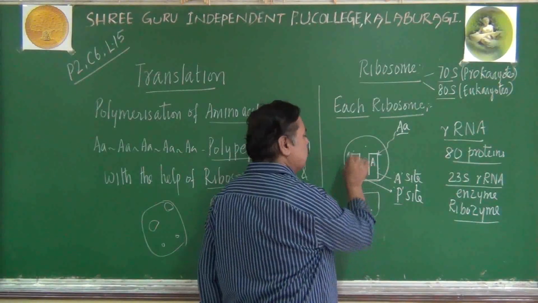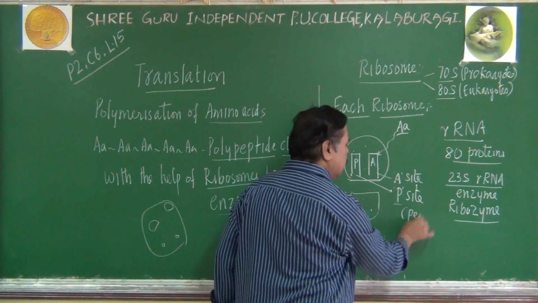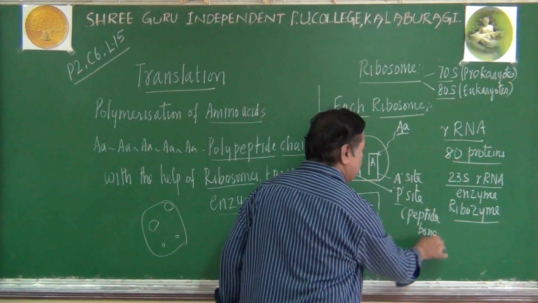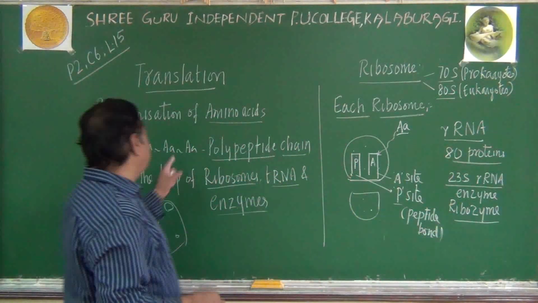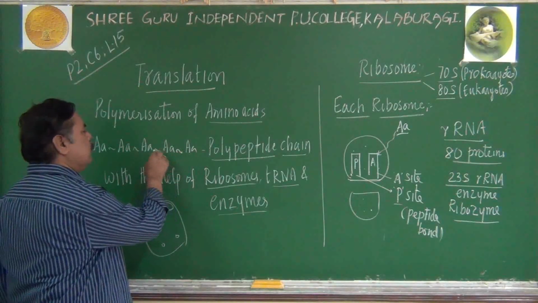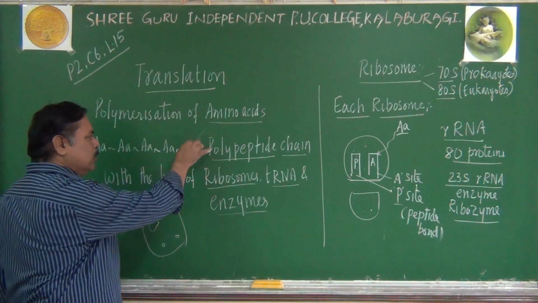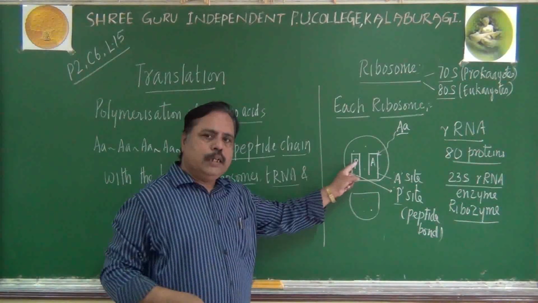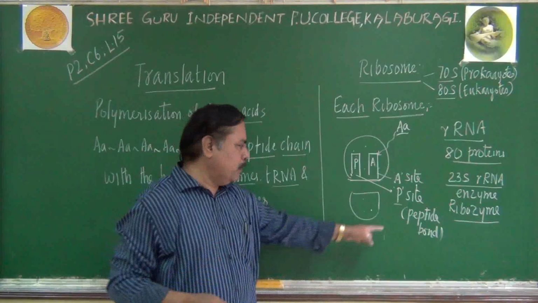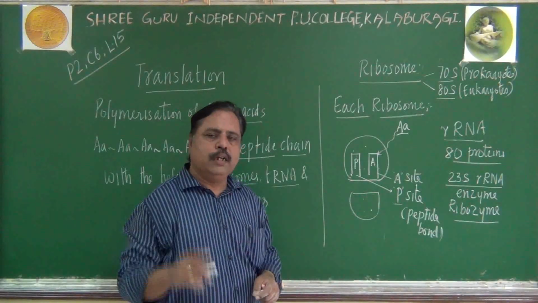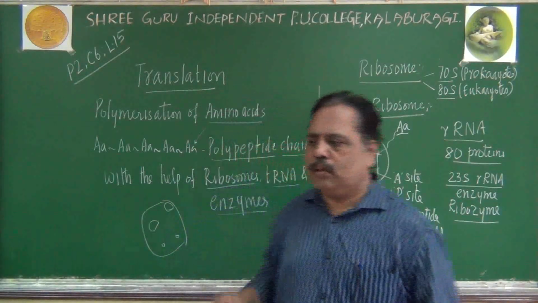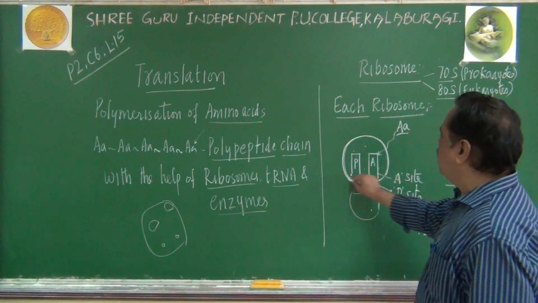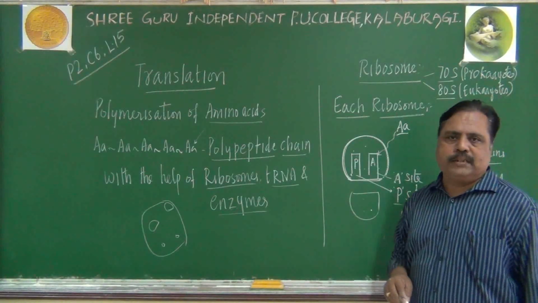Here the peptide bond will be synthesized. What is a peptide bond? That is the bond present between the amino acids. So the amino acid will enter the A site, then it will be joined by means of a peptide bond at the P site. So the A site and P site are two important openings present in the larger subunit of the ribosome.